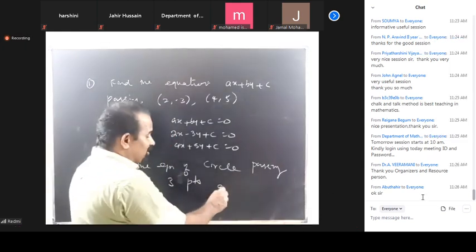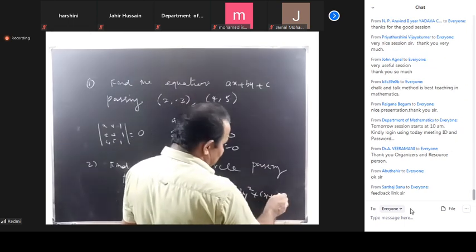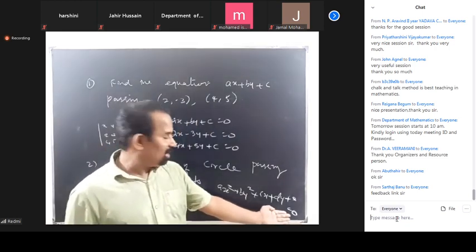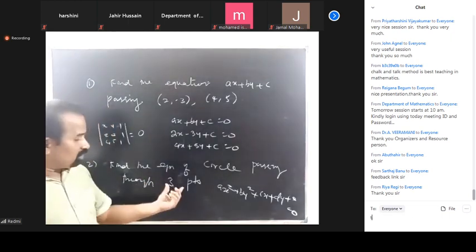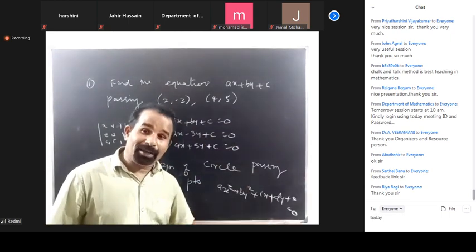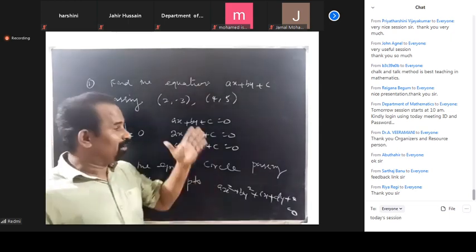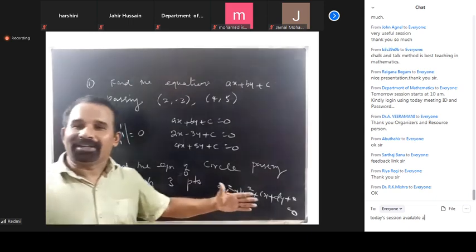Similarly, we can do this with 3 points. The general equation of a circle is ax squared plus ay squared plus cx plus dy plus e is equal to 0. If you substitute 3 points, you'll get equations, totally 4 equations, and taking the determinant gives everything. So in your day-to-day life, without linear algebra, we will not solve.